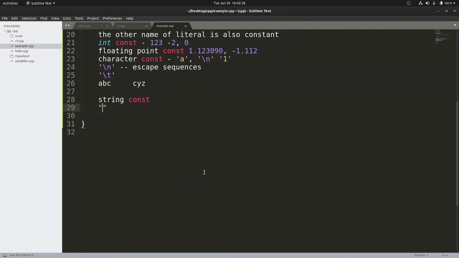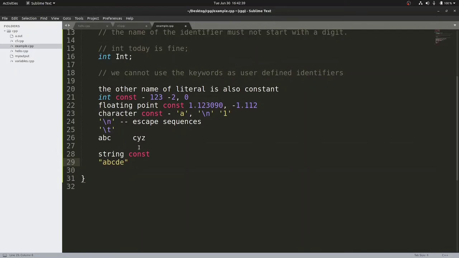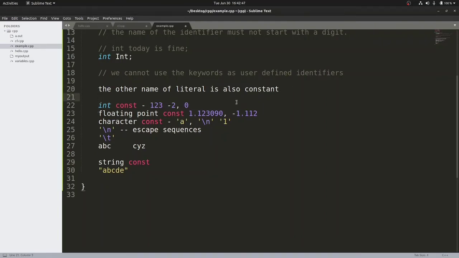Now the next thing, there is something called string constant. So what is a string constant? Whenever you write a set of characters within double quotes, then this kind of constant is called your string constant. Don't worry if you are not able to understand, although I tried my best to explain these things. When we discuss data types in more detail, you will understand each of this in a proper way, right?